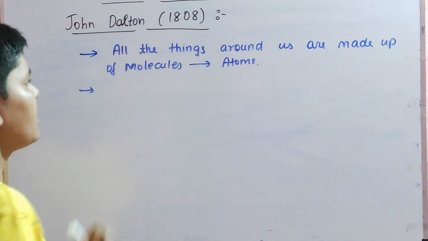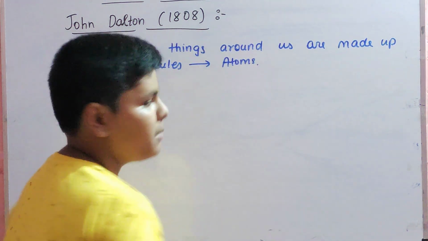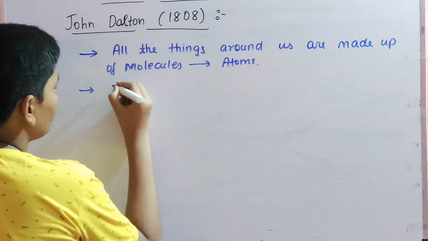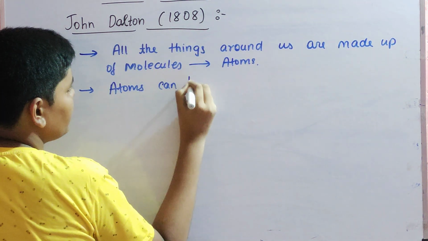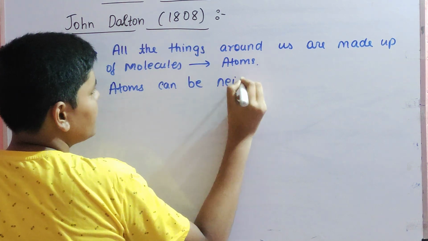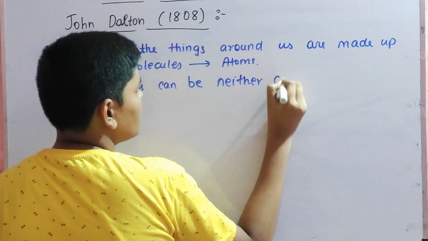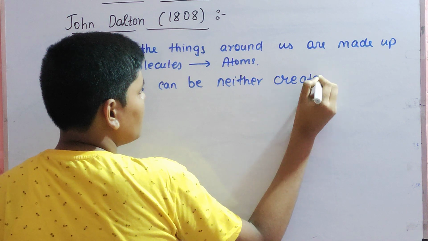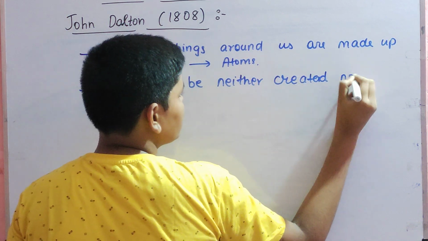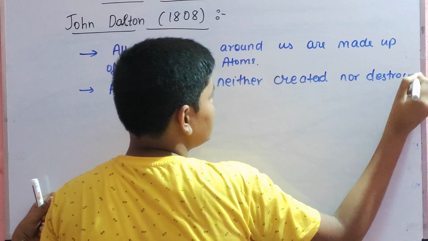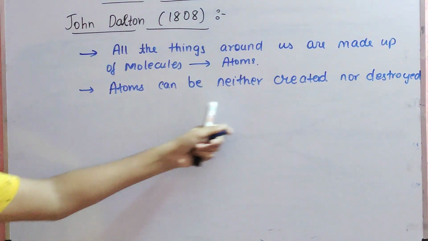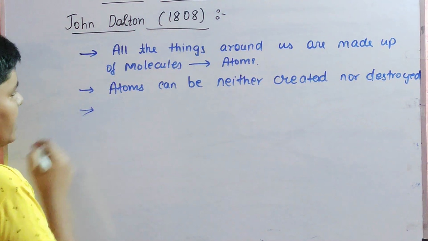Second point was, atoms can neither be created nor be destroyed.